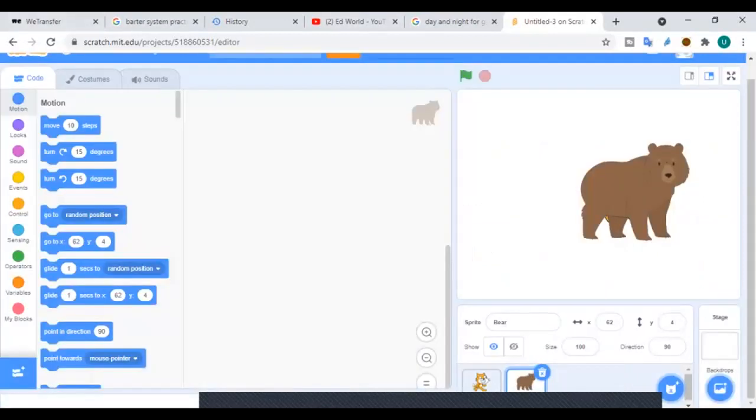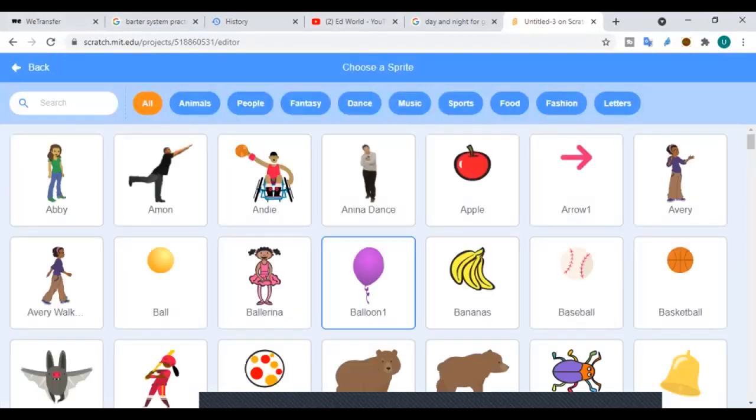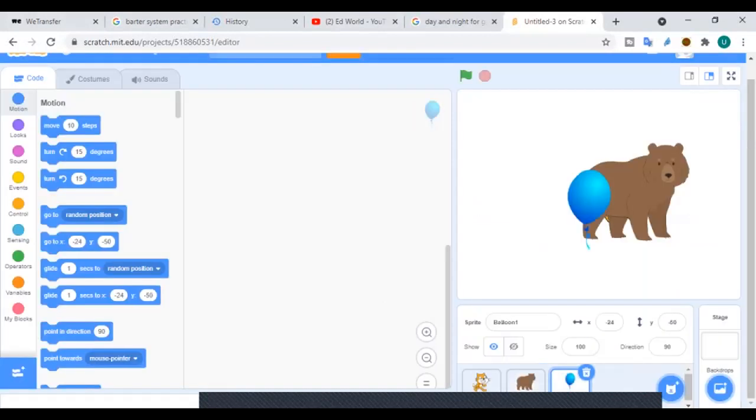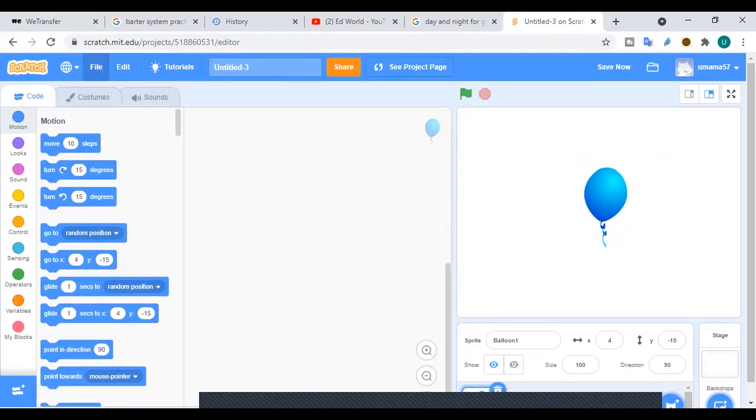Let's change one. Let's say I want this balloon as my sprite, so I'll just click on this and the balloon is here as my sprite. Let me delete the previous one. See, now this balloon is here as my sprite, and I want my computer to save this for me, so that next time when I open this, it should be here. So I'll click on File and say Save now. So this has been saved as my sprite in the project.